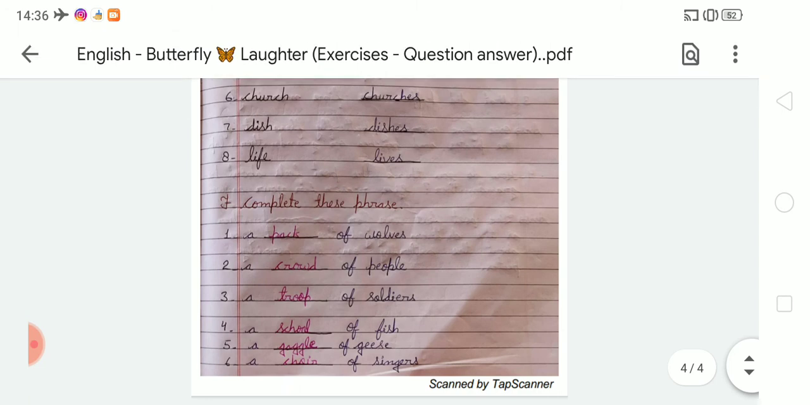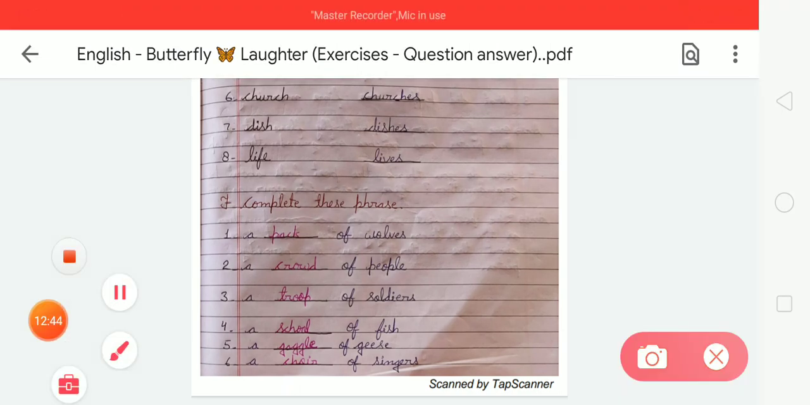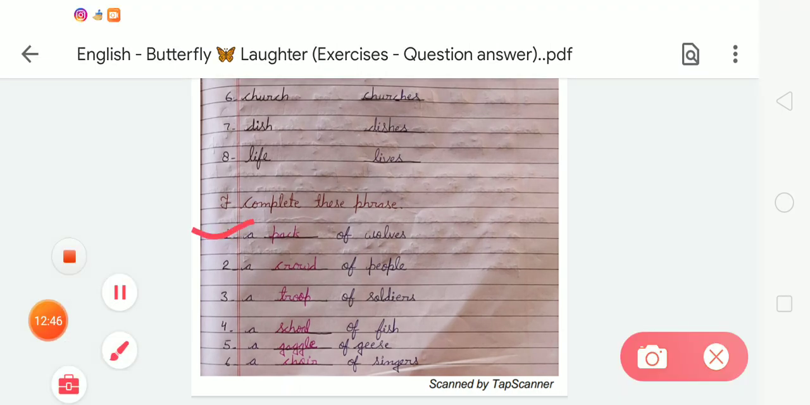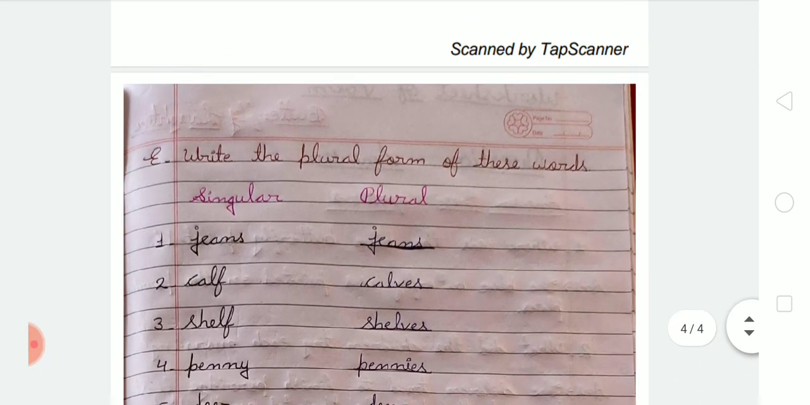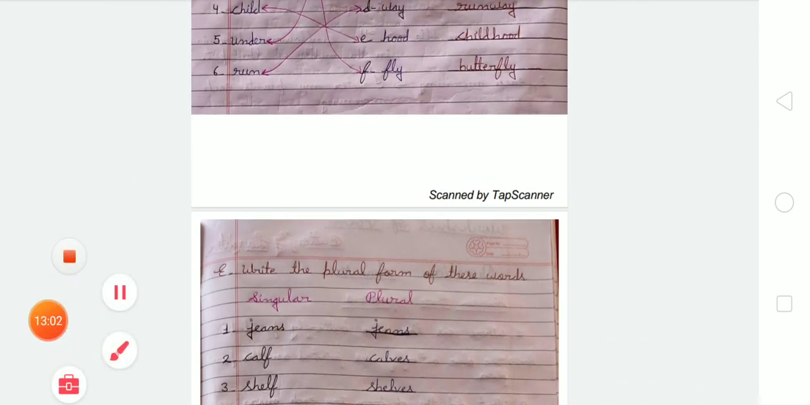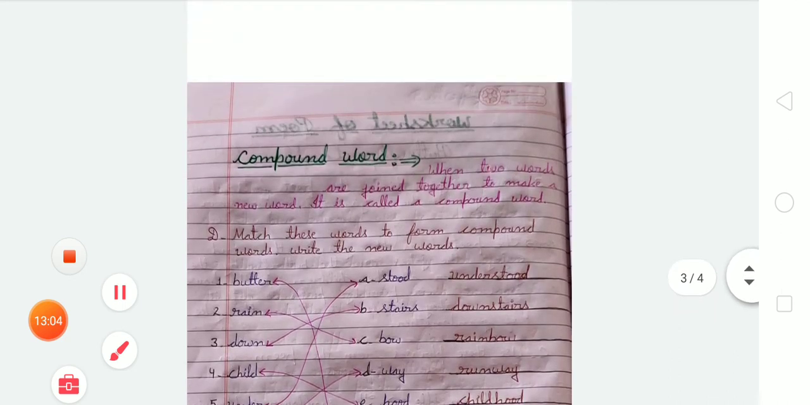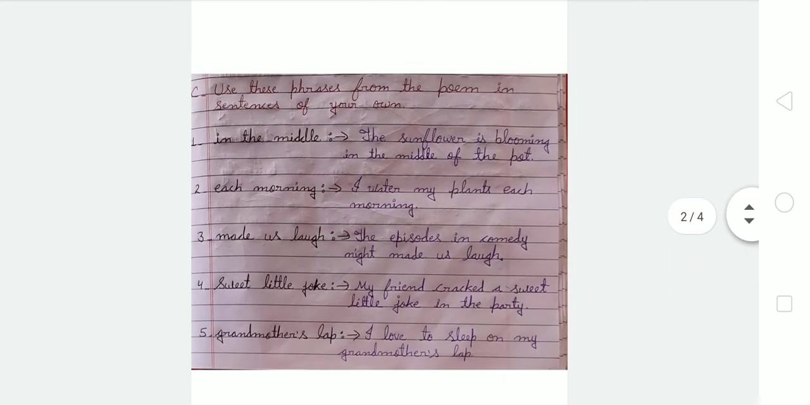Okay students, in first we have to write pack of wolves. In second, crowd of people. Third, troop of soldiers. Fourth, school of fish. Fifth, gaggle of geese, and sixth is choir of singers. So like this you have to complete all these exercises in your notebook. Dear students, I hope it is clear to you how you can complete all these exercises in your notebook with good handwriting. So that's it for today.